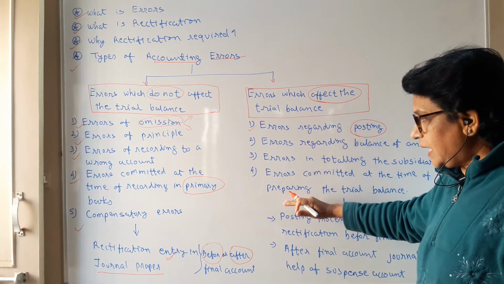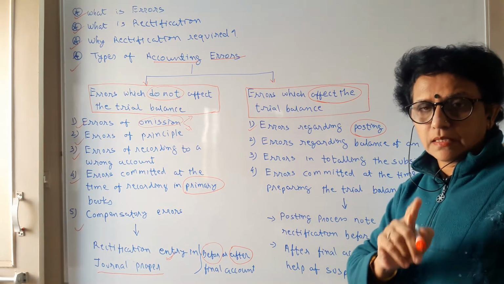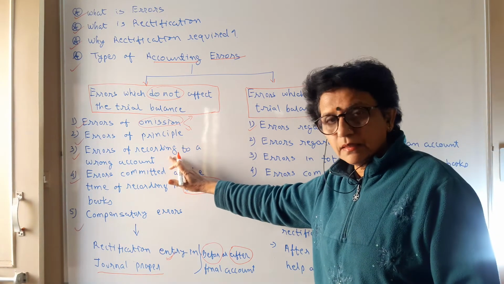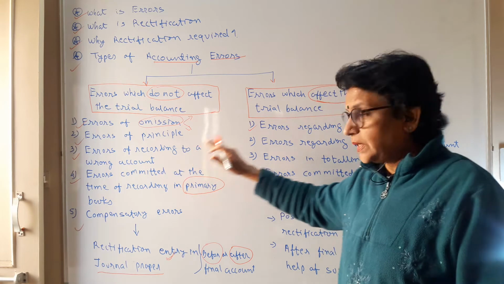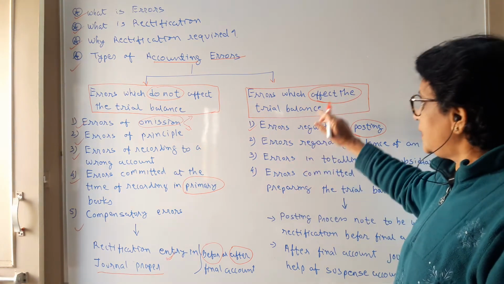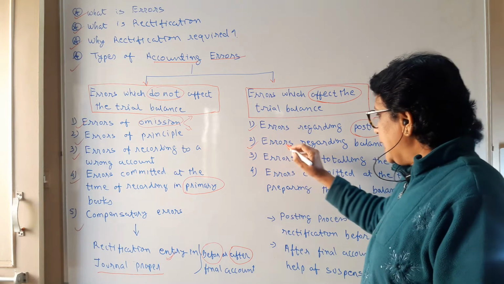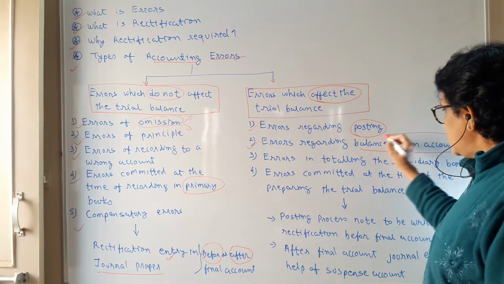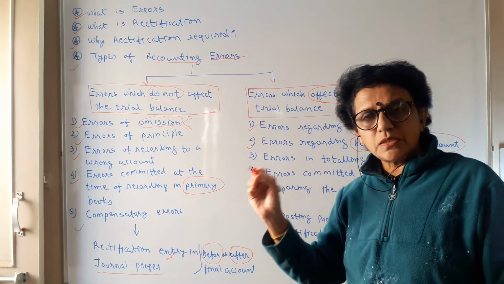All these are cases where the error occurs on one side, not on both sides. Double side errors do not affect the trial balance, but one side errors do affect it. The second is errors regarding the balance of an account. You must know which account has which balance.